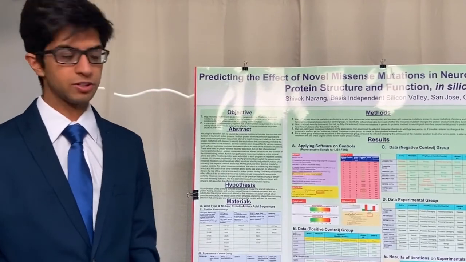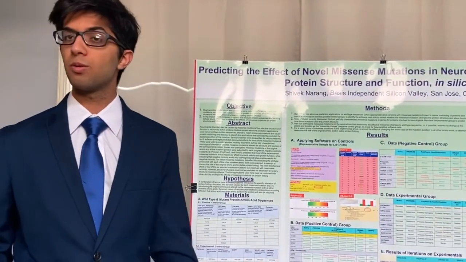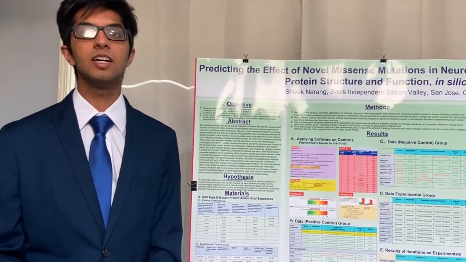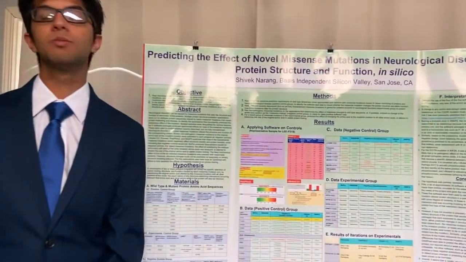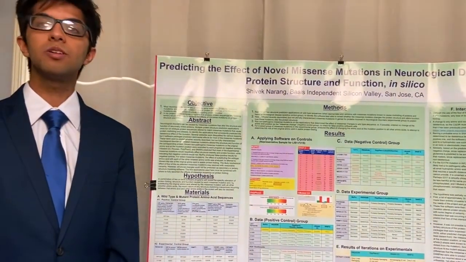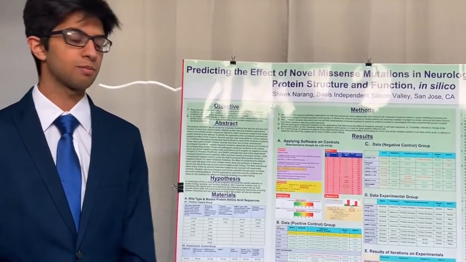Before I can go around to figuring that out, I just have to make sure I don't have any false positives in my softwares, right? So, for example, what if a software is just saying everything is decreasing, even though in some cases the mutation may not have any effect? So I ran them on a negative control group consisting of polymorphisms, which are known not to cause any disease, but it's just a mutation that's like a silent mutation, no effect on protein structure.